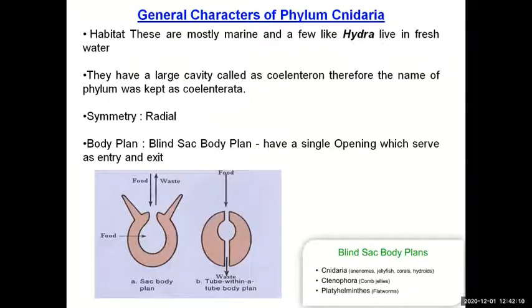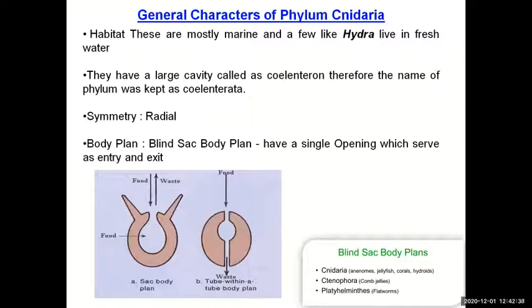Now the blind sac body plan is found in which organisms? The blind sac body plan is found in Cnidarians, that is all sea anemones, all jellyfishes, all the corals and all the hydroids. So the polyp and the medusa forms, both types of body, show the blind sac body plan.